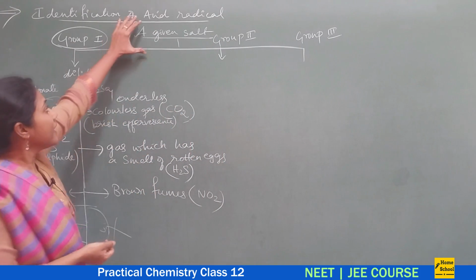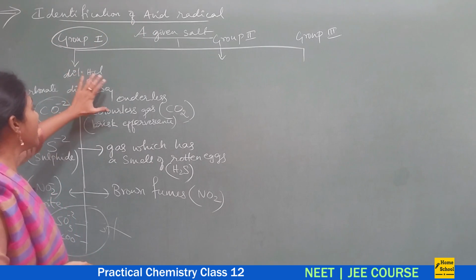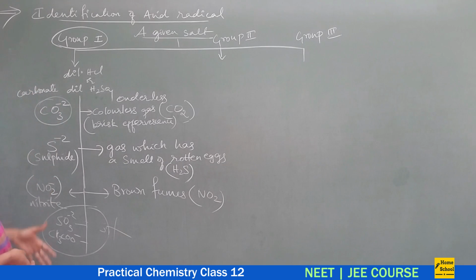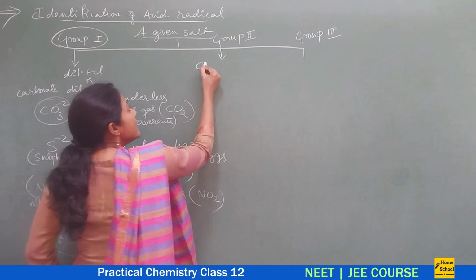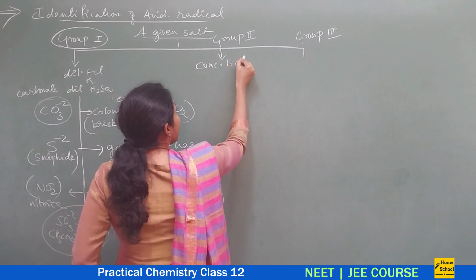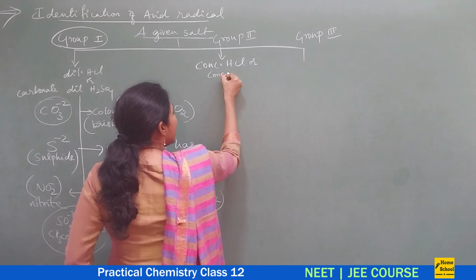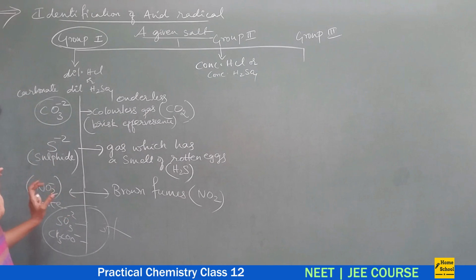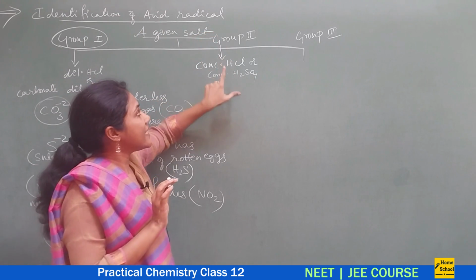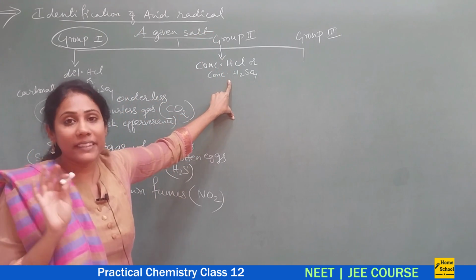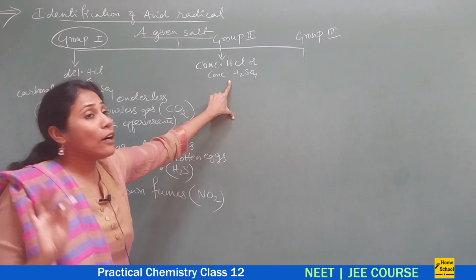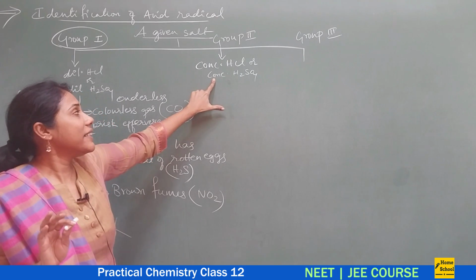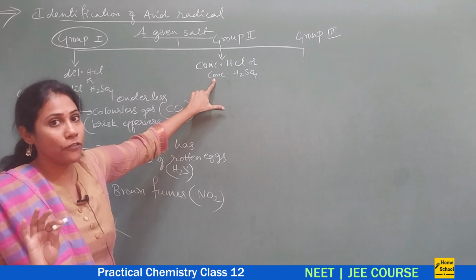Suppose for a given salt, on adding dilute HCl or H2SO4, you have not observed any of these radicals, then you will start adding concentrated HCl or concentrated sulfuric acid. See, only if these radicals are absent will you go for testing whether group 2 radicals are there or not. So how do you test the presence of group 2 radicals? It is by adding concentrated HCl or concentrated sulfuric acid.